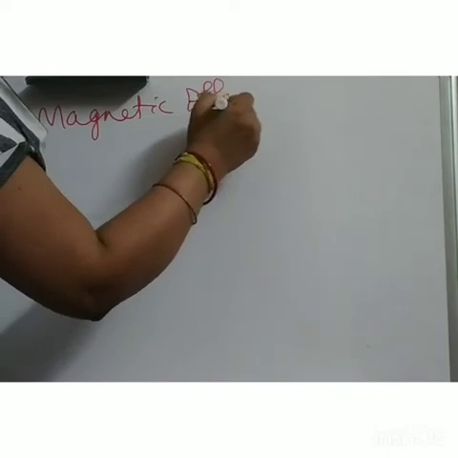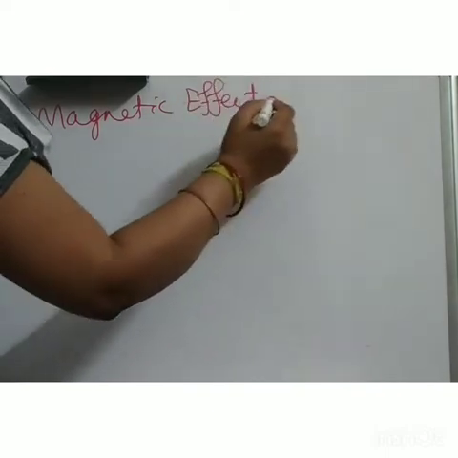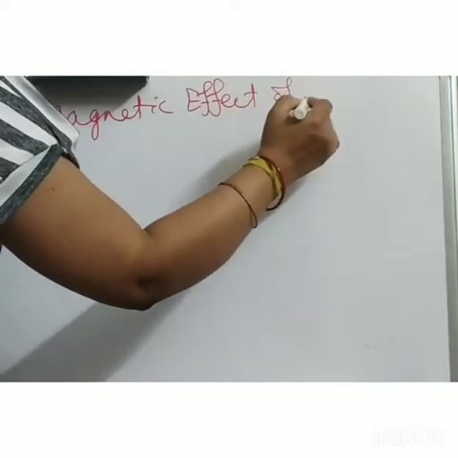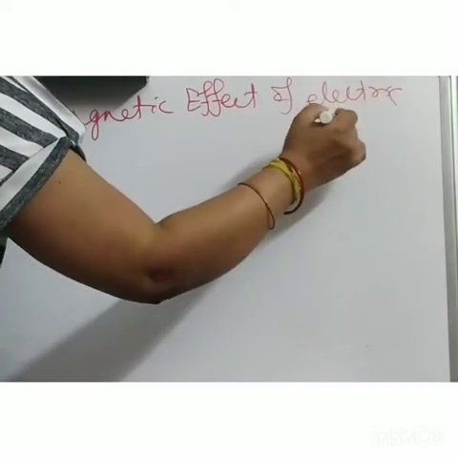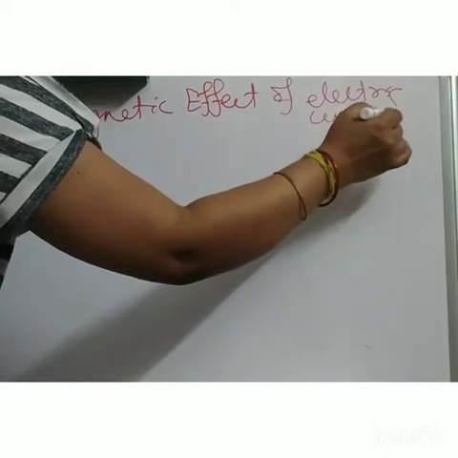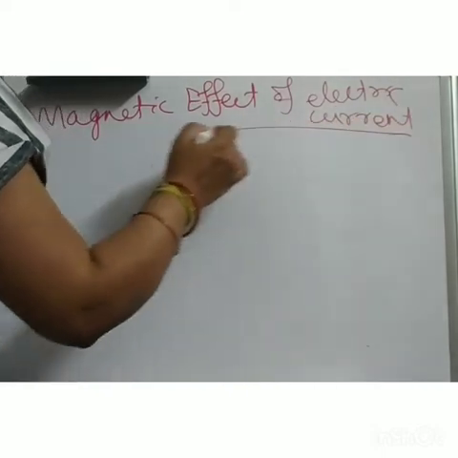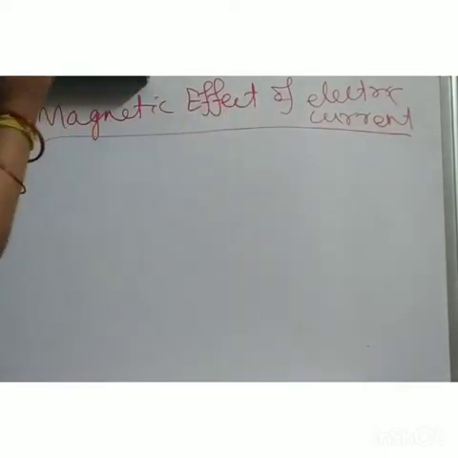As the name suggests, if current is there, there will be some magnetic effect.